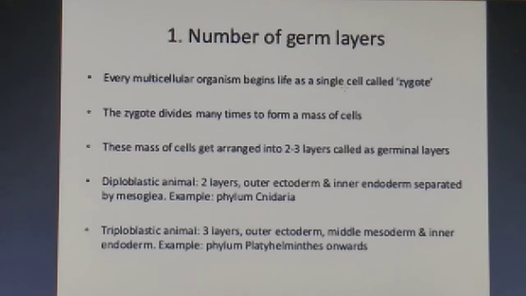Number of germ layers. Every multicellular organism begins life as a single cell called zygote. Now, this zygote divides many times to form a mass of cells, and this mass of cells gets arranged into 2-3 layers called germinal layers. Diploblastic animals have 2 layers, outer ectoderm and inner endoderm, separated by mesoglea. Triploblastic animals consist of 3 layers, students: outer ectoderm, middle mesoderm and inner endoderm.